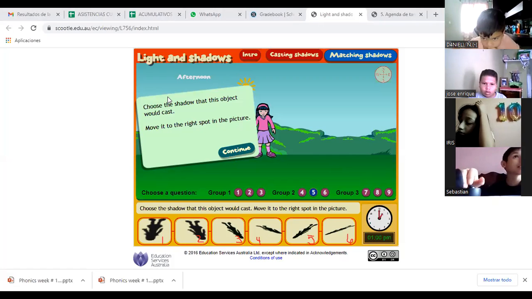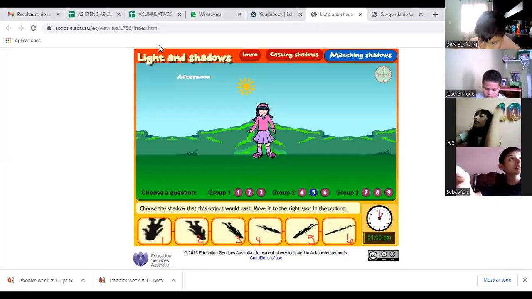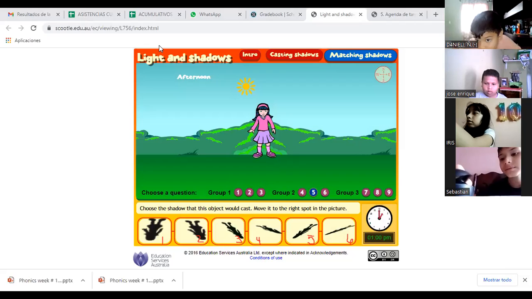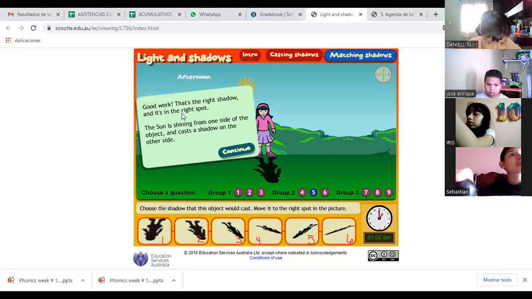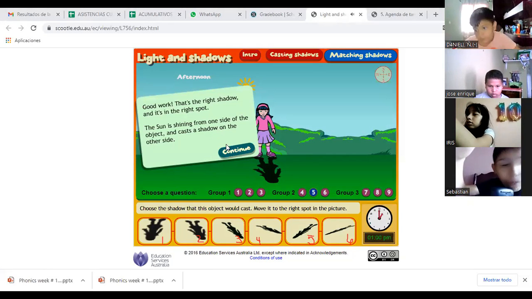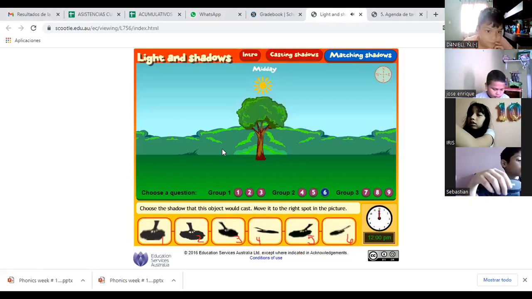It's the 2. Aha, the number 2. The 3. I'm going to read the messages. Yes, I got 2, 2, 2. This one. Good work. That's the right shadow, and it's in the right spot. Excellent. Next one. Choose. Look at this.